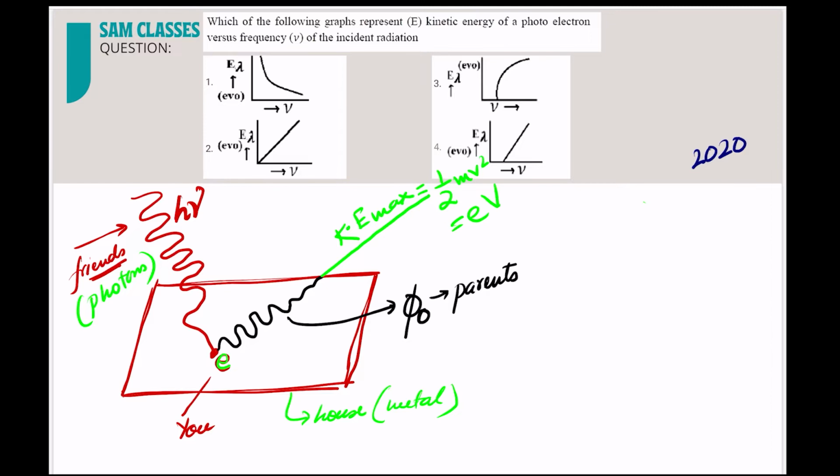So it has to overcome that barrier, so it has to spend some energy in that. A part of the energy is spent in the work function of the metal. The energy spent in overcoming the barrier of the metal is known as the work function. And whatever energy is left when it comes out, that is the kinetic energy or maximum kinetic energy of the electron, which you can express either in the form of half mv square, or in the form of eV, electron volt.